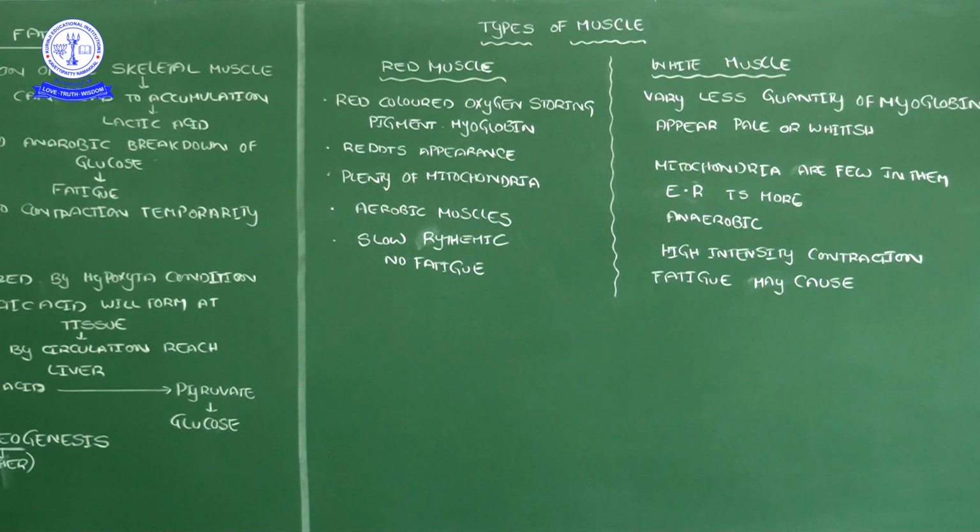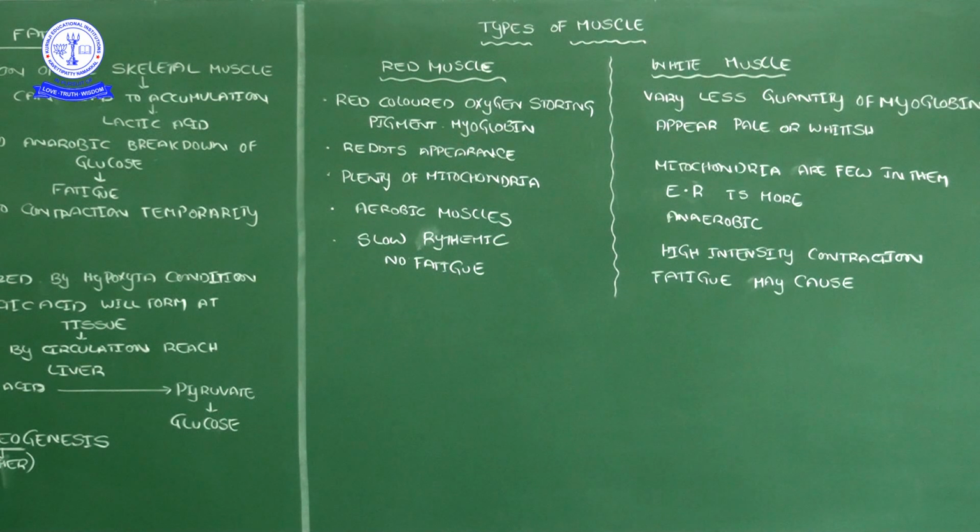Now, just recall, our blood also has one color pigment, that is hemoglobin. By the presence of hemoglobin only, our blood is red in color. Along with that, the muscles which are red in color have myoglobin. This is the time to recall, our heart contains myoglobin. Hemoglobin is present in the blood, myoglobin in the muscles. By the presence of myoglobin, the heart becomes a more red color.